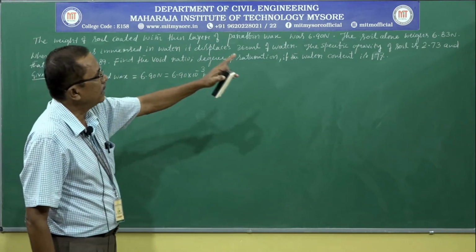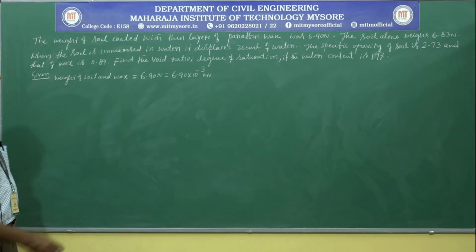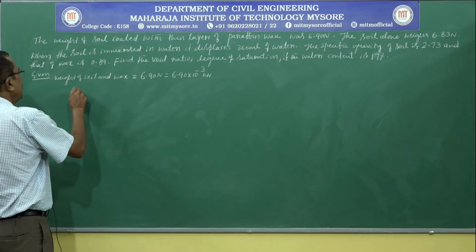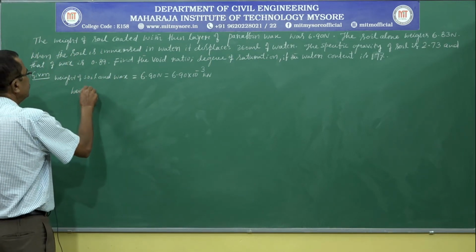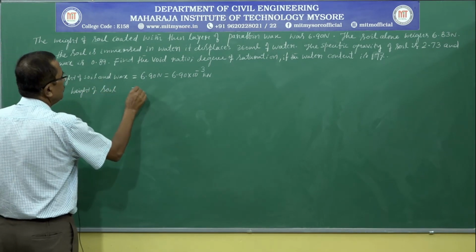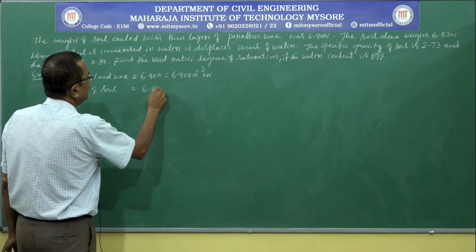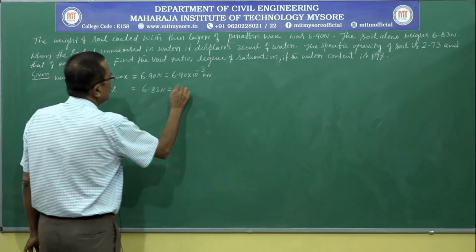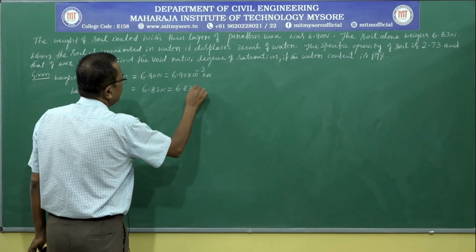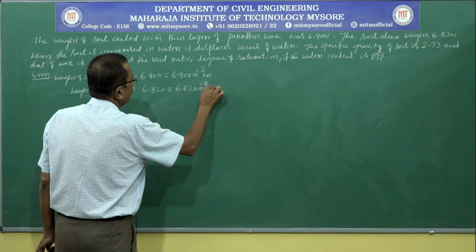Next, the weight of soil alone is 6.83 Newton, that is equal to 6.83 into 10 power minus 3 kilonewton.